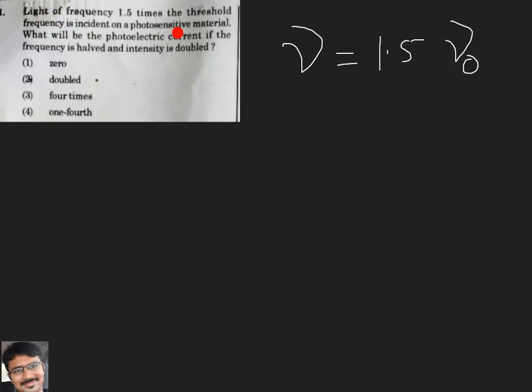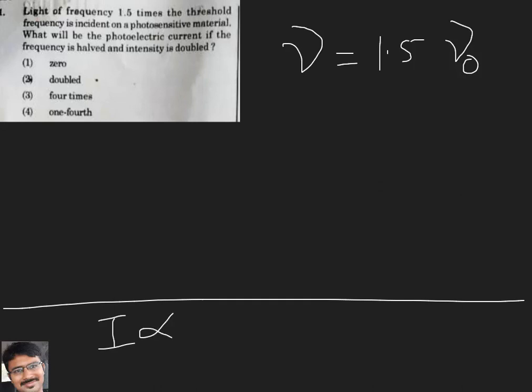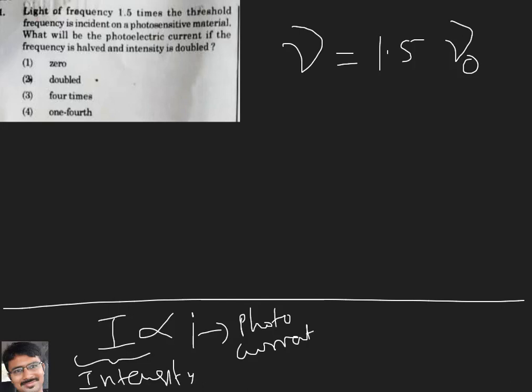Next, observe carefully. What will be the photoelectric current if the frequency is halved and intensity is doubled? Generally, we say intensity is directly proportional to photocurrent. I represent capital I as intensity and small i as photocurrent, so they are related directly. In the question they ask what will happen to the photoelectric current if frequency is halved and intensity is doubled.